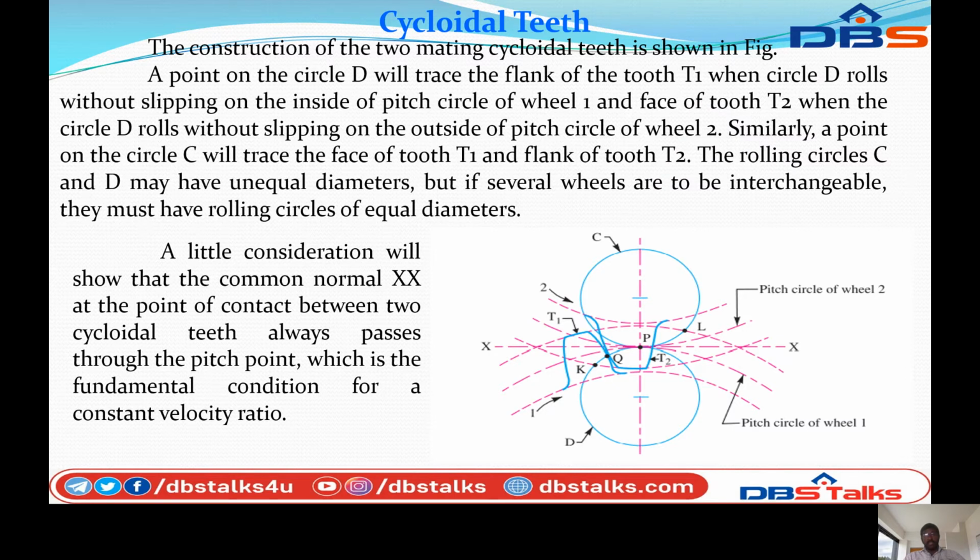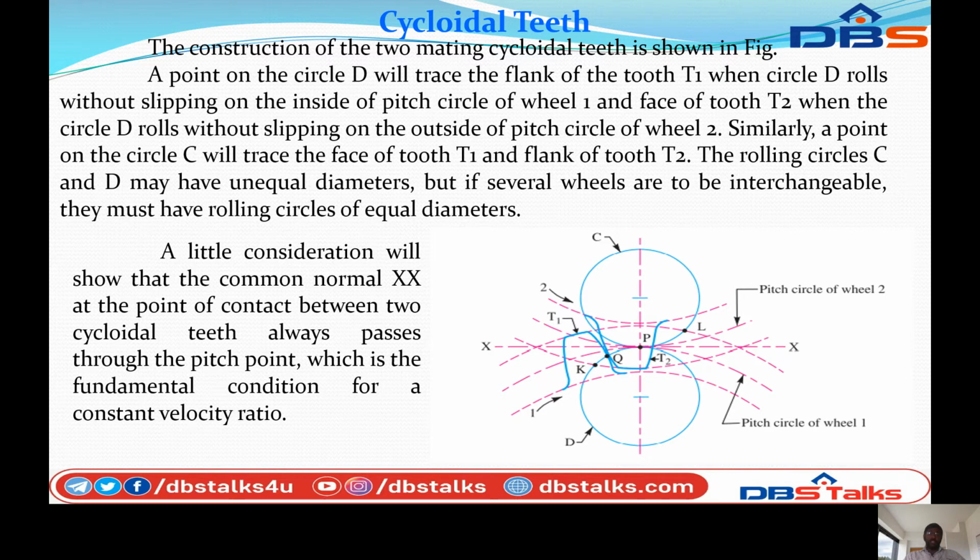Next, the construction of the cycloidal teeth. The construction of two mating cycloidal teeth is shown in the figure. These dotted lines indicate the pitch circle of wheel A and the pitch circle of wheel B. The circle C and circle D rotate with the help of the gear arrangement.